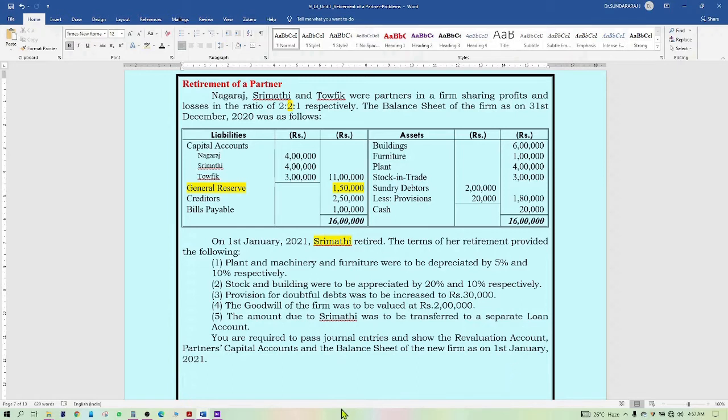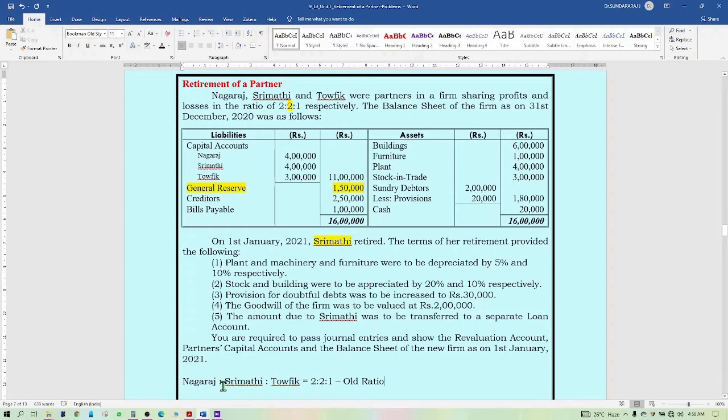Let us solve this problem. So the partners are Nagaraj, Srimati and Taufik. Their profit sharing ratio is 2:1. This is called the old ratio. 2:1 is the old ratio.